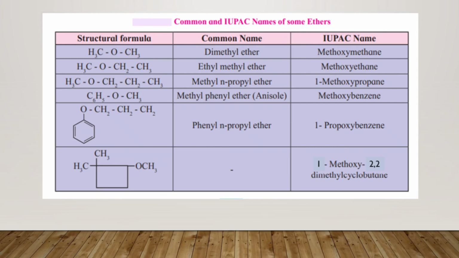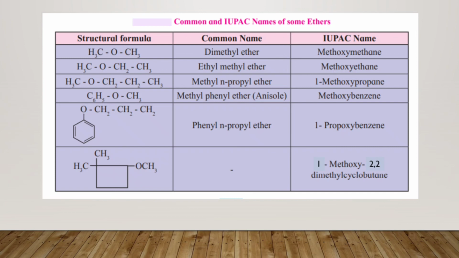Next is methoxybenzene. Now for methoxybenzene, see over here, the oxygen atom is present at the center and 6 carbon of the benzene is present to one side of the oxygen atom, and to the other side you have the presence of CH3. So the name of this compound will be methoxybenzene.